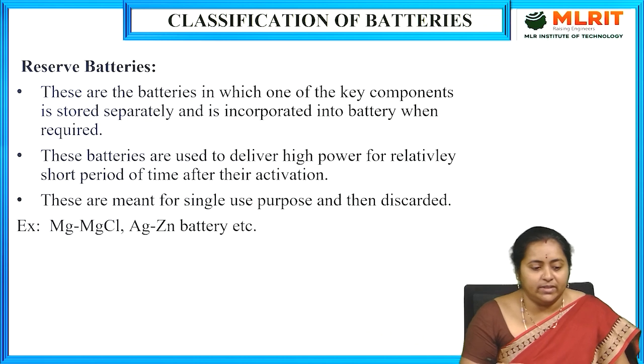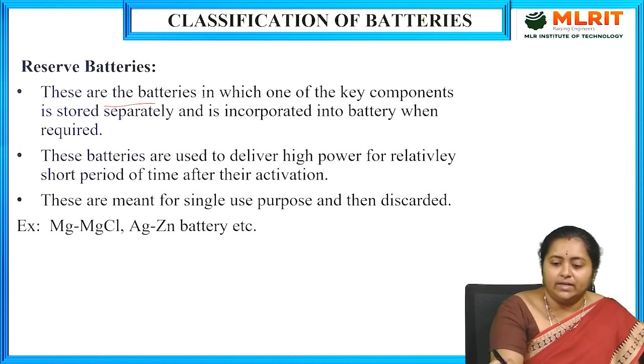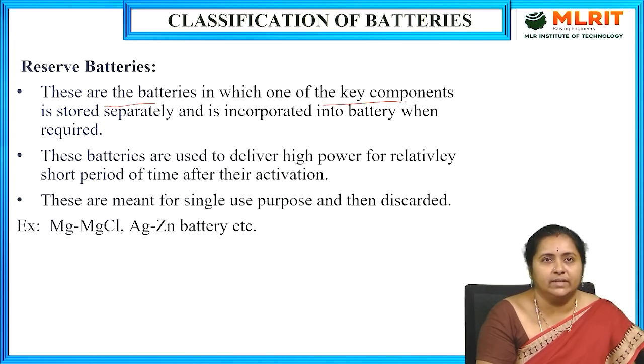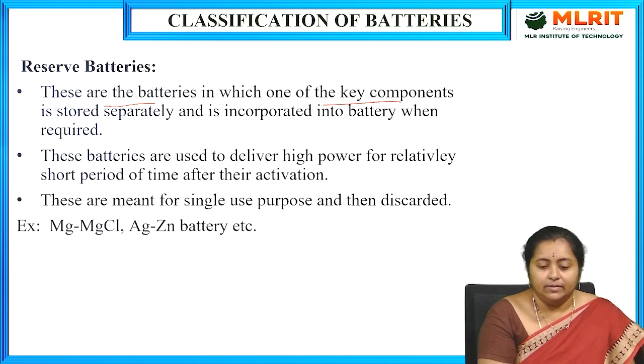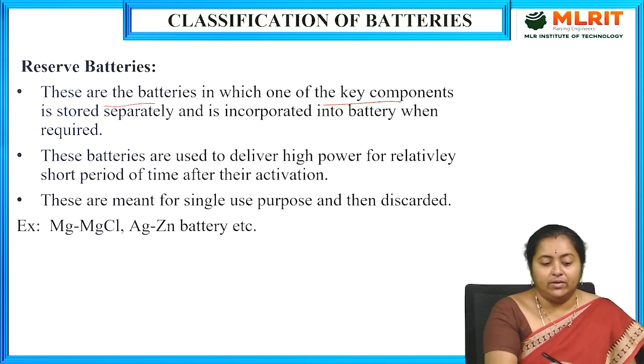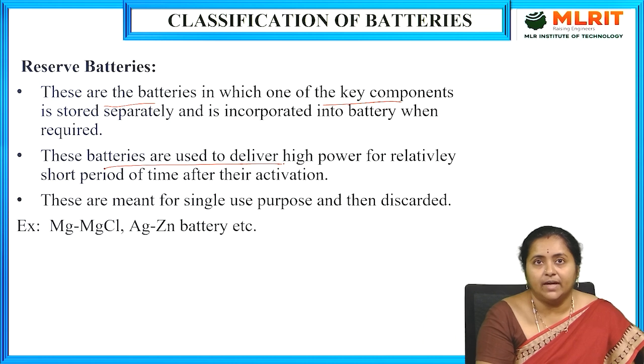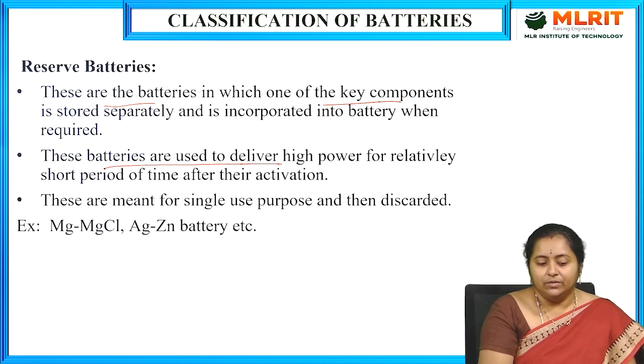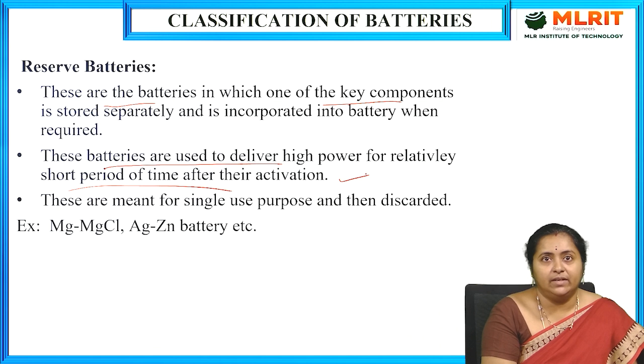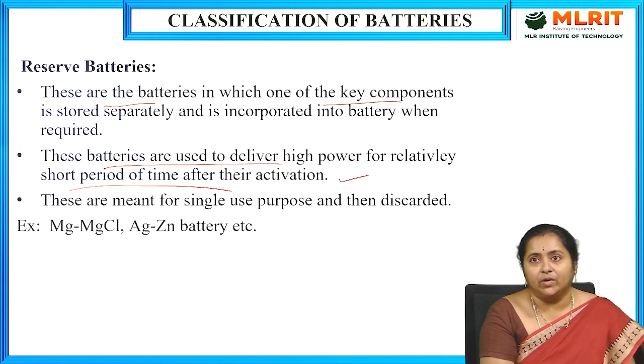Based on how these key components are stored separately, there are subcategories in reserve batteries. These batteries are very useful to deliver high power for a relatively short period of time after their activation. Initially all the components are kept separately.